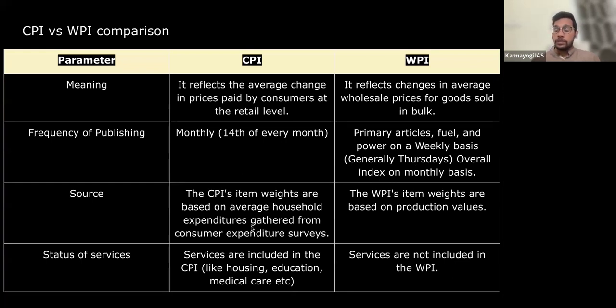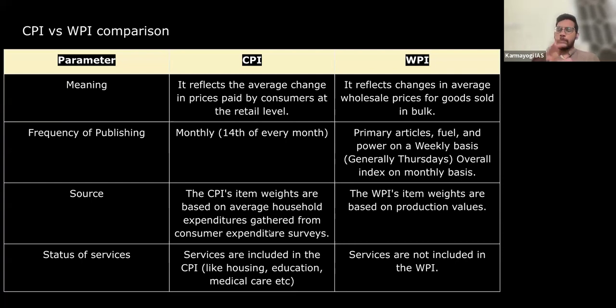And how this is calculated is also very important, like how the data on the prices of each of the goods and on production, like how much production has happened, is collected. These are calculated from surveys. There will be government staff who take care of this data. They reach out to different households or producers, collect data, and give this data to the concerned ministry, right? So CPI item weights are based on household expenditure, so the data is calculated at the household level.